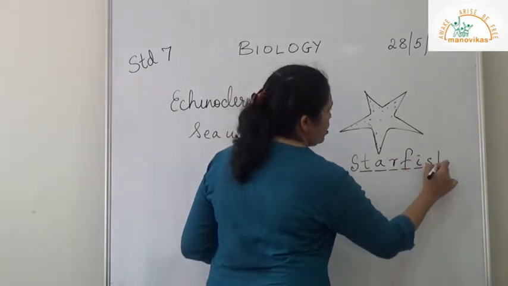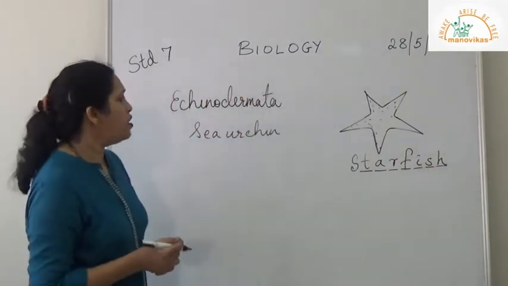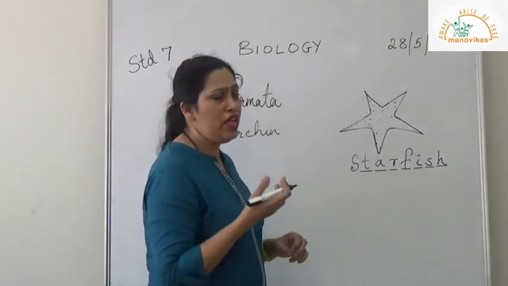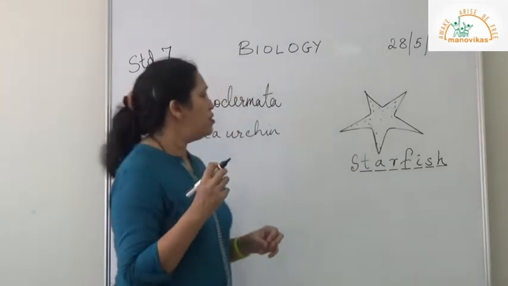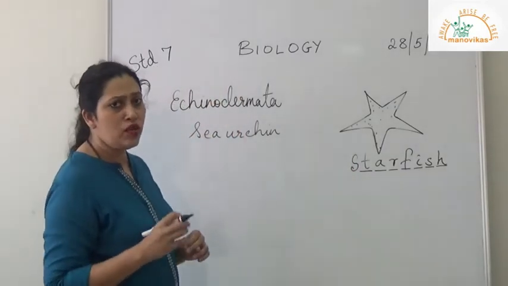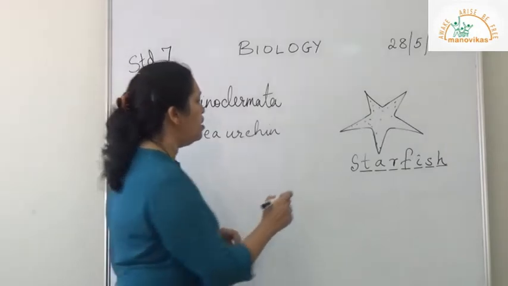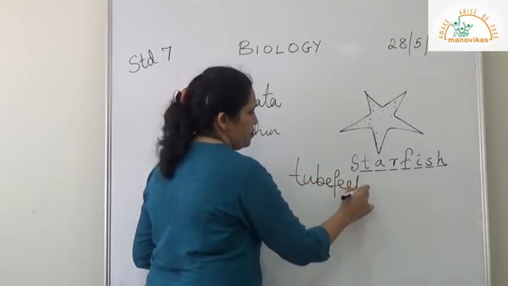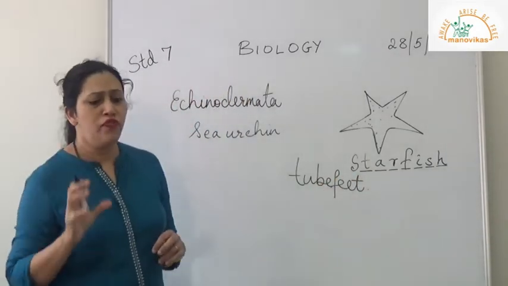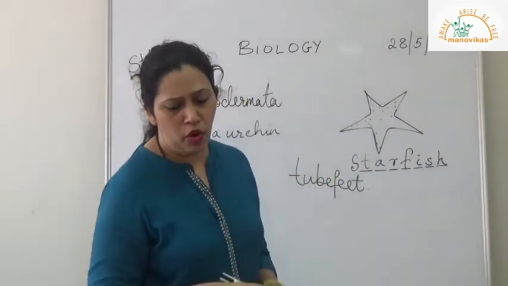Starfish is a common echinoderm. They have the mouth on the lower side of the body and the anus on the upper side of the body, and they move from one place to another very slowly by special organs called tube feet. There are many tube feet on the lower part of the body.